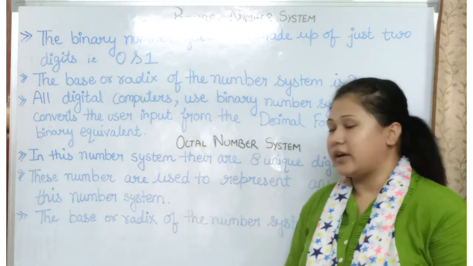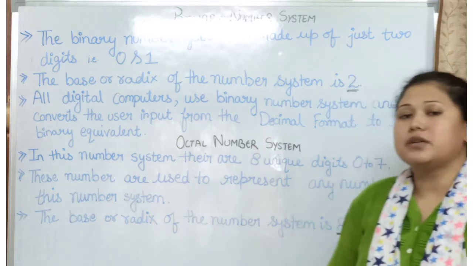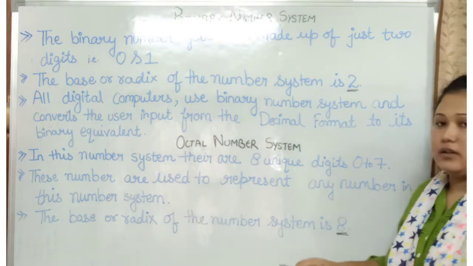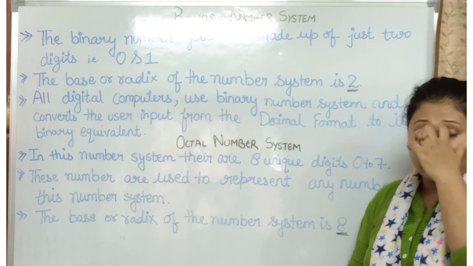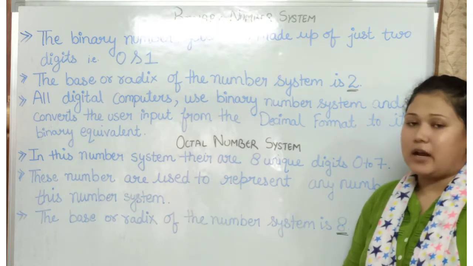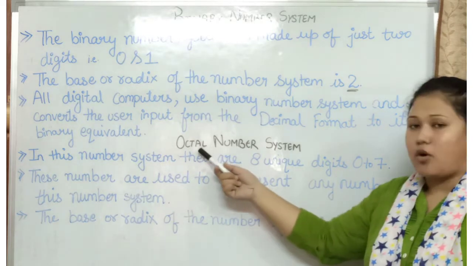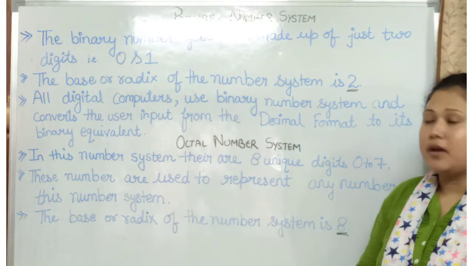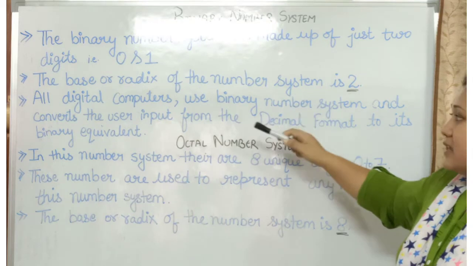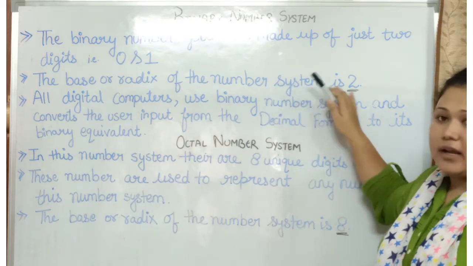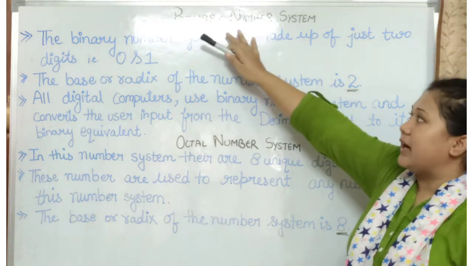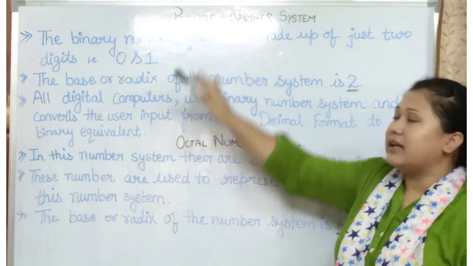The base or radix for the octal number system is 8. If the base or radix of any number system is 8, that belongs to the octal number system. And if the base or radix is 2, that belongs to the binary number system.